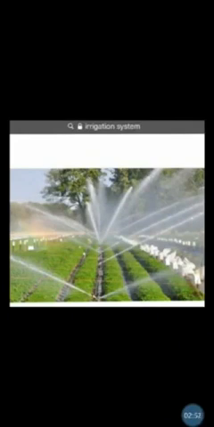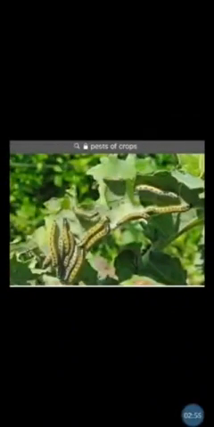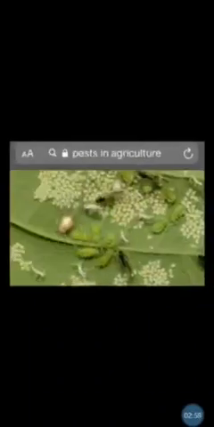Next step is protection of the crops from pests. You can see what are these? These are pests. What are pests? A pest can be any insect or worm or other animals. It can be a rat also that damages the crop. So for this, use of pesticides and insecticides is required. They should be used carefully because excess use of chemicals can harm our health also.